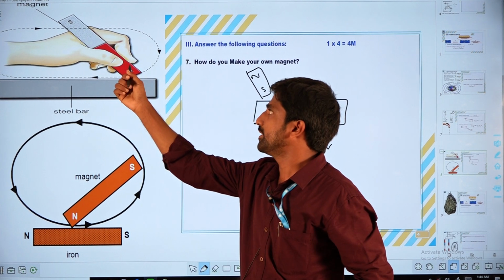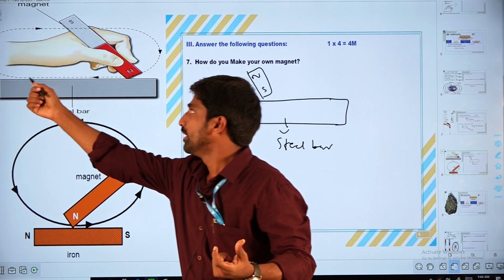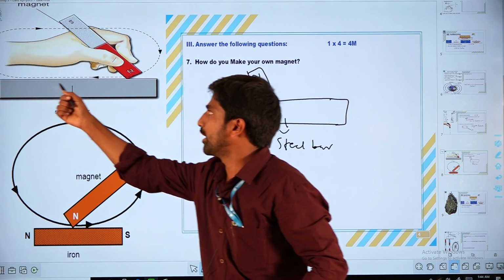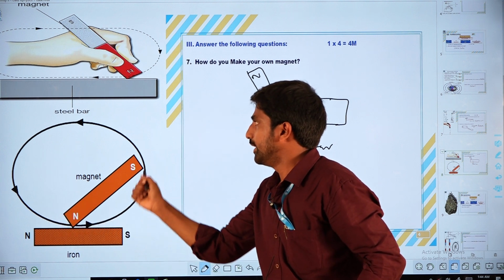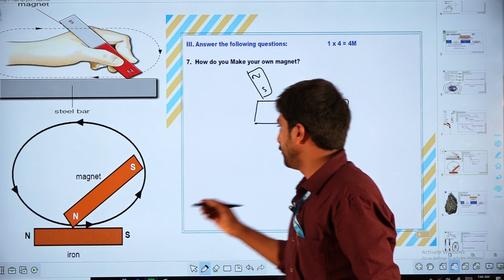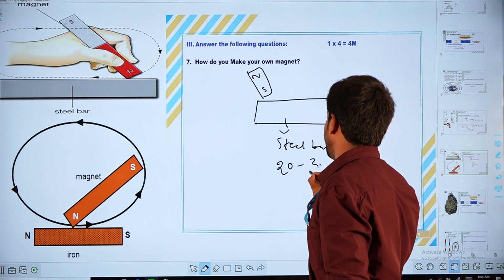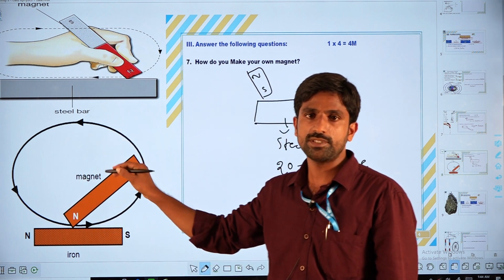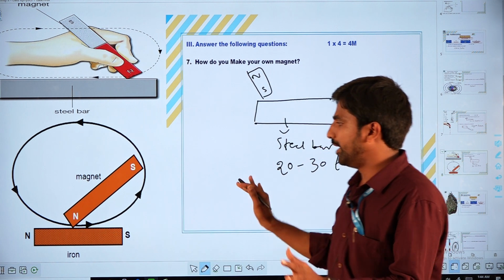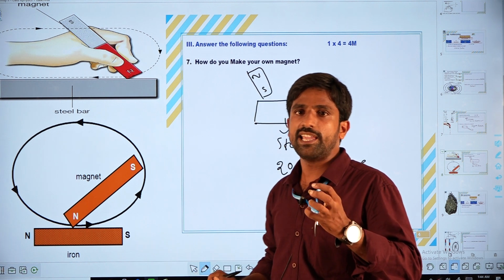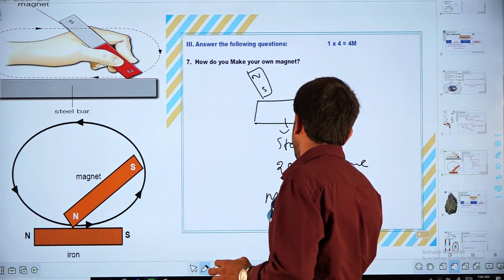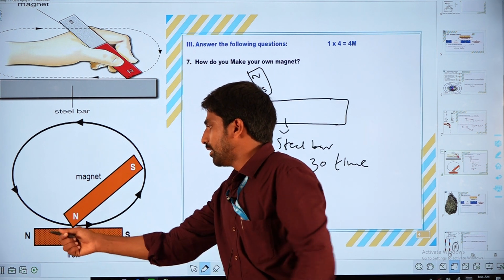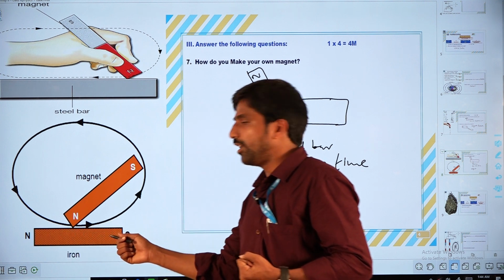Take the bar magnet's north pole, rub it in this direction, then lift it and rub again in the same direction. If you do the same process 20 to 30 times, that steel rod or nail or iron rod behaves like a magnet, because the magnetic property is induced and it attracts nails or iron rods.